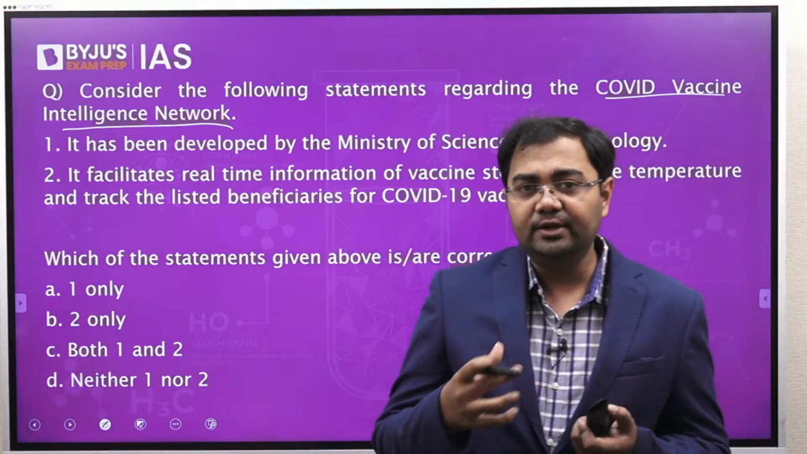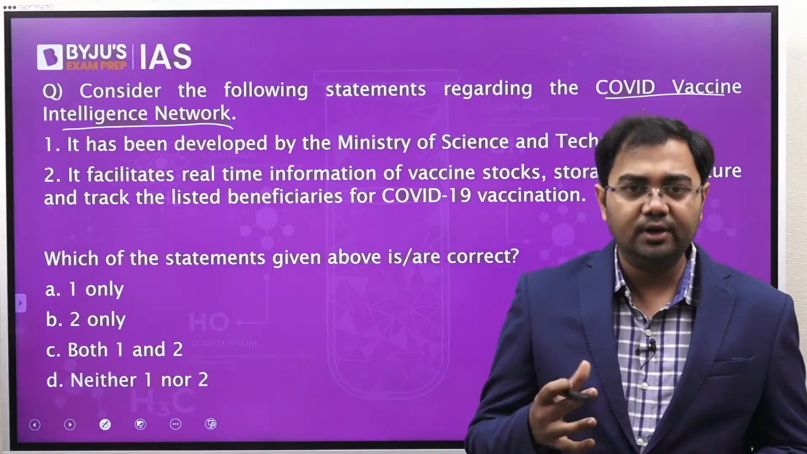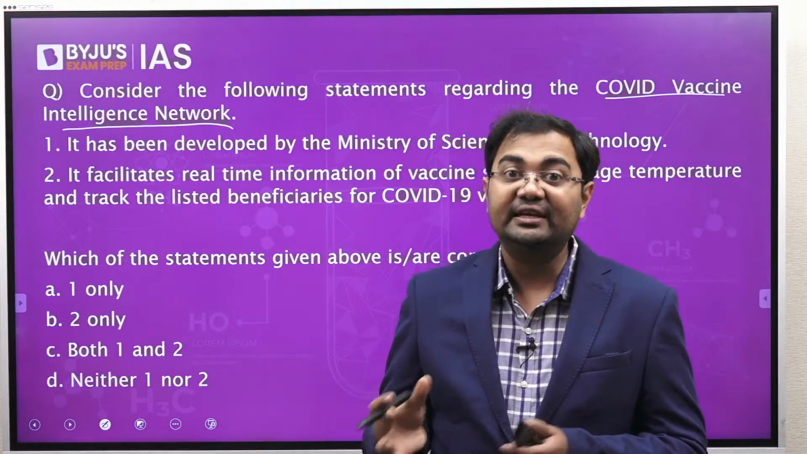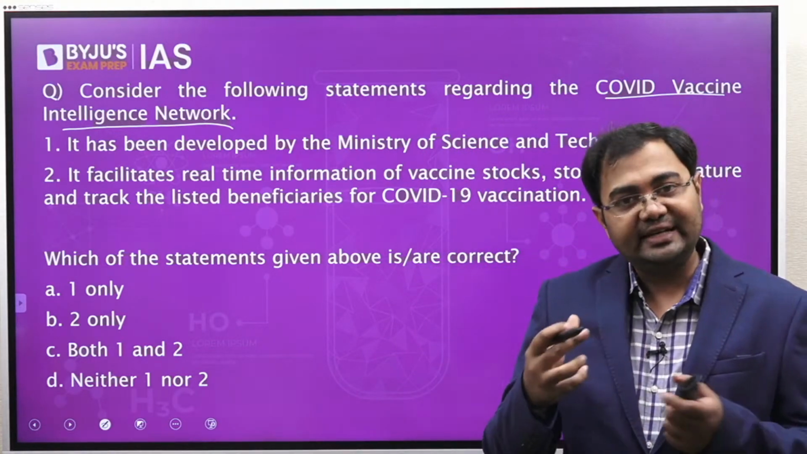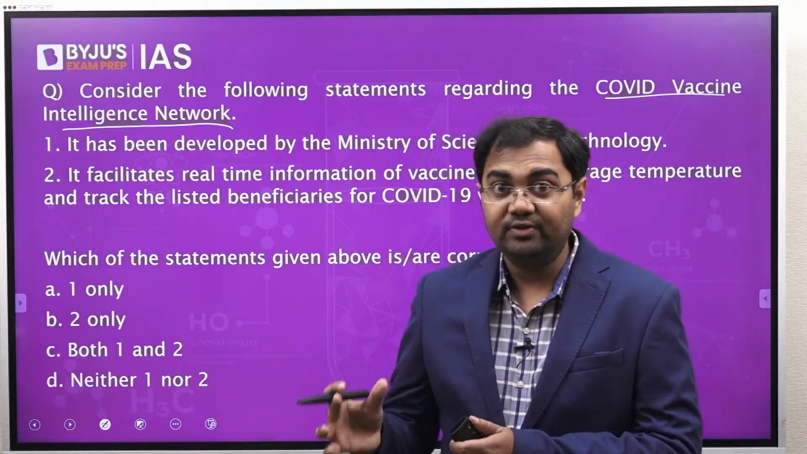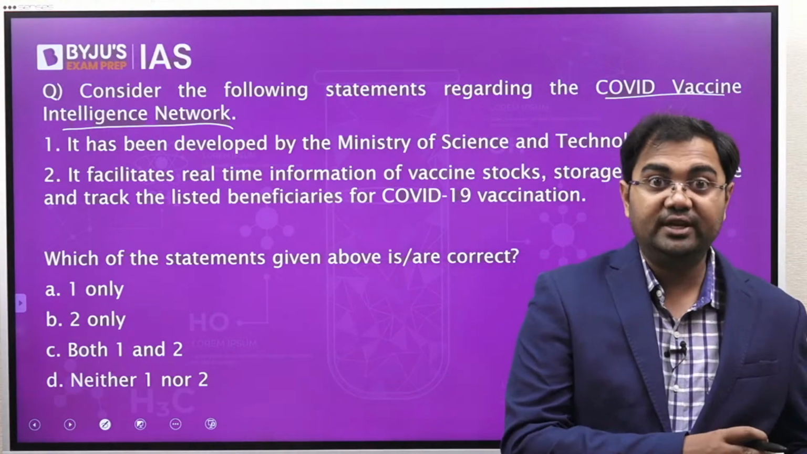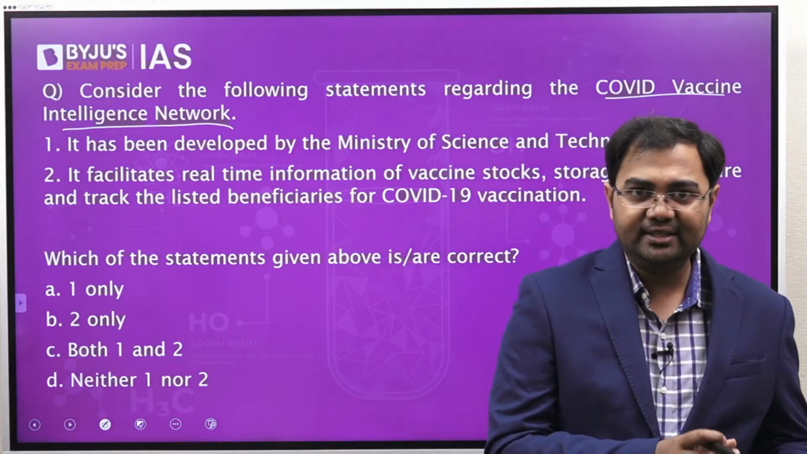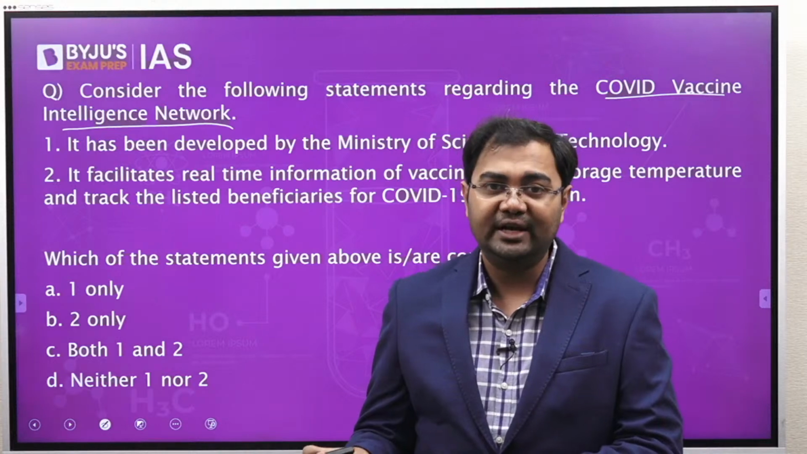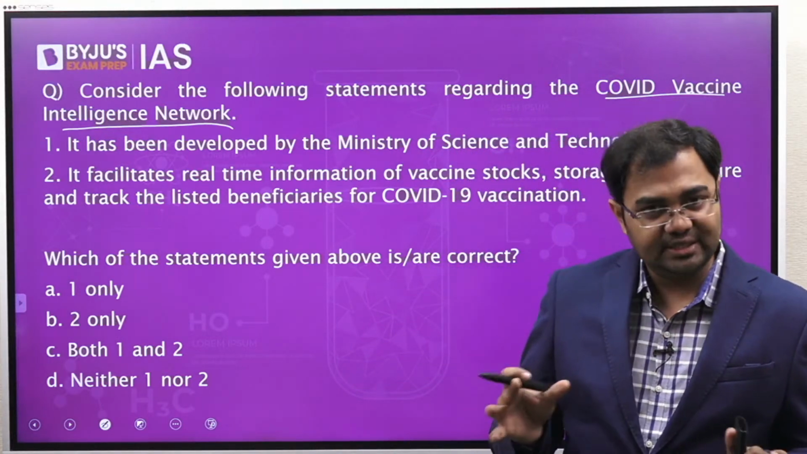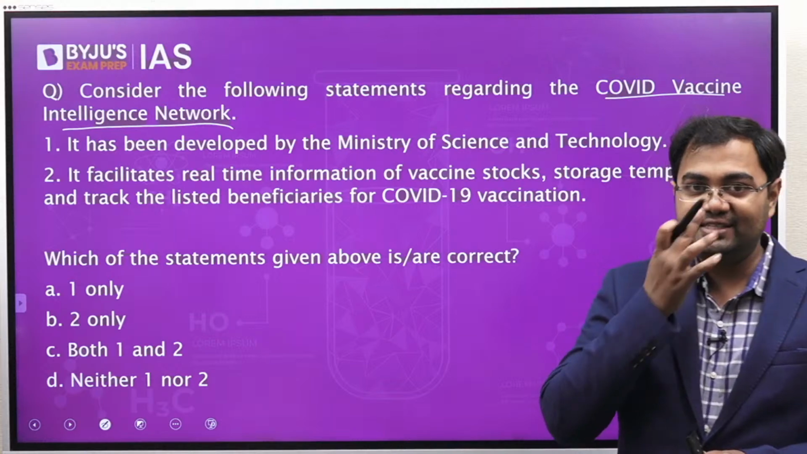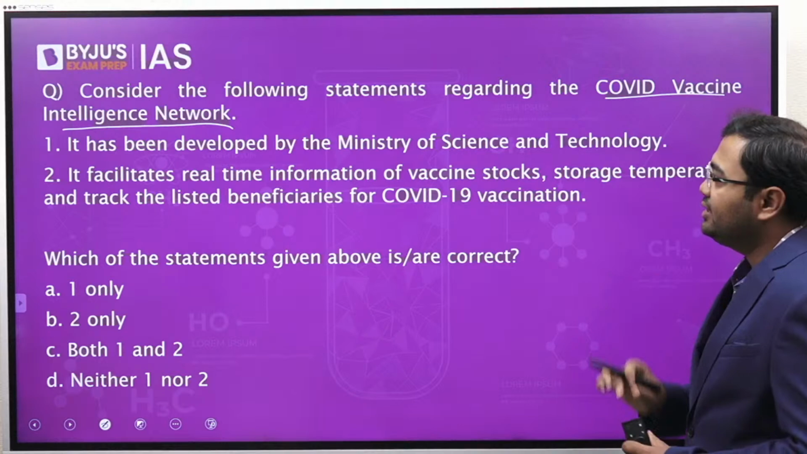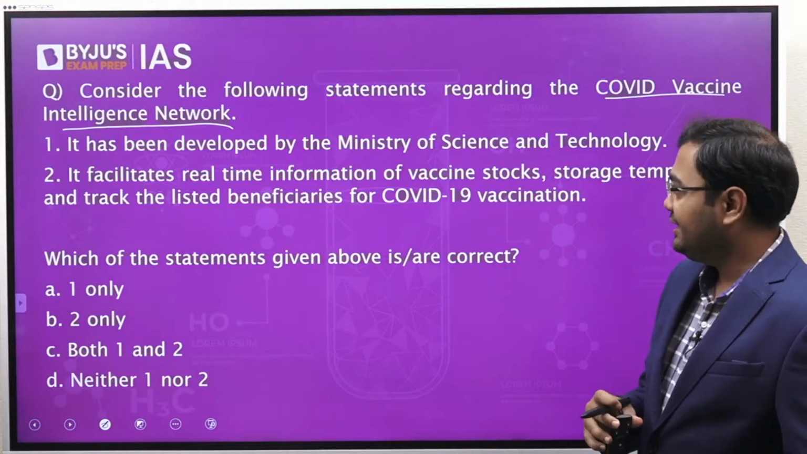This is basically a network or a setup that has been taken up in India for proper tracking of everything related to COVID-19 vaccines. Whether vaccines are being stored in proper conditions, how many vaccines we have, how many of which variant, how the vaccines are being given, who is still supposed to get the vaccine, who has received all the required vaccines. Each and everything related to COVID-19 vaccination in India has become a part of the COVID vaccine intelligence network.